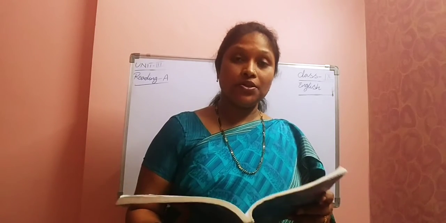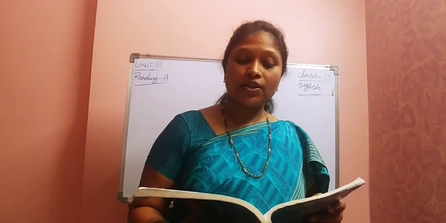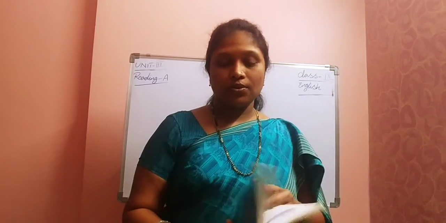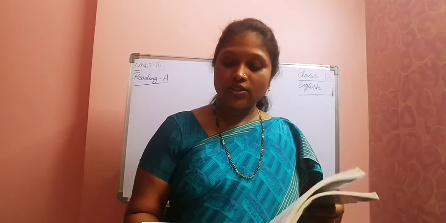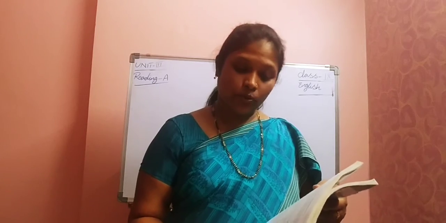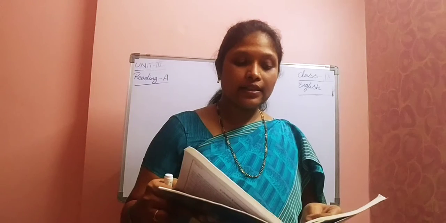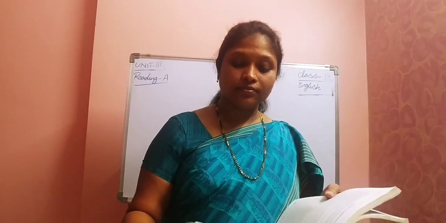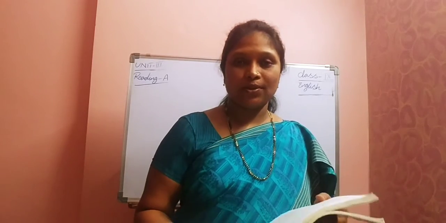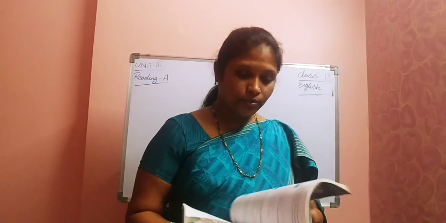Second one. What is the occasion mentioned in the second speech? Children's Day. Fourth one. Who is the chief guest mentioned in the second speech? So who is that? It's an honorable, the DEO of the district. Fifth one. Who is addressing the gathering in the second speech? So who is addressing here? Again, one student. So like this you need to answer the questions, children. I hope you understood this one.